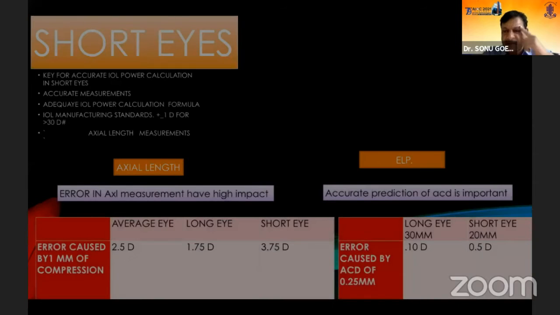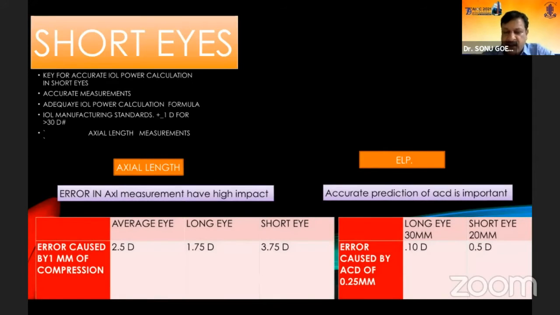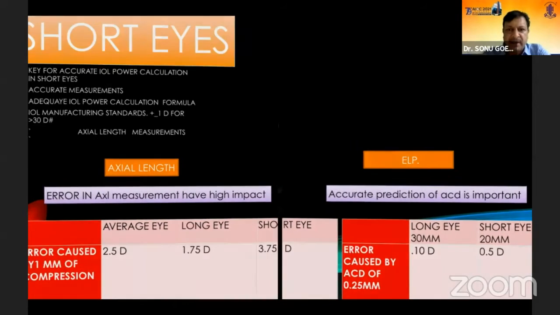So when you have an error caused by an anterior chamber depth mismeasurement of 0.25 millimeters, in cases of long eyes, maybe more than 30 millimeters, you have an error of 0.1, and this error can be increased to almost 0.5 diopters in cases of shorter eyes. So basically, accuracy of axial length and ELP are the two crux when you are dealing with short eyes, and these are two major sources of errors in IOL power calculation.